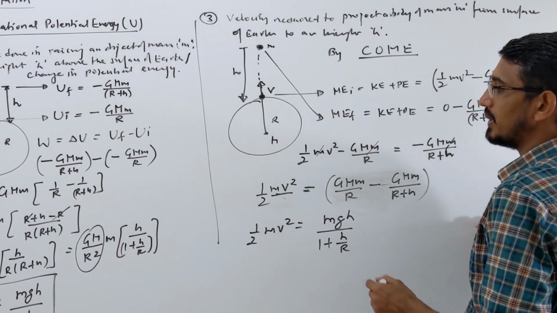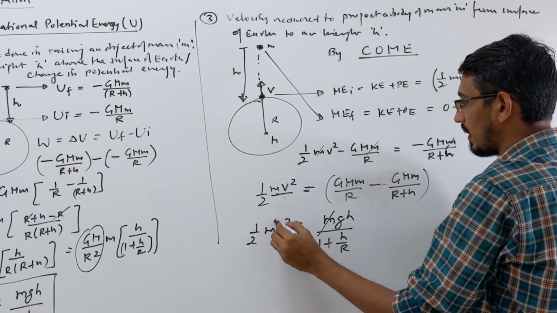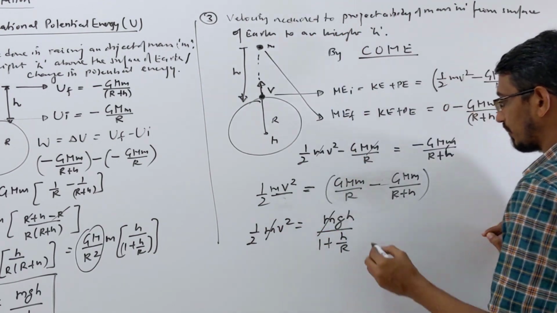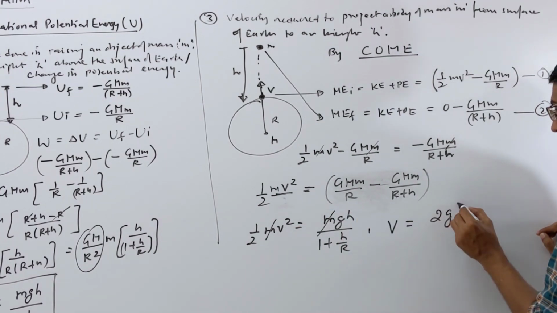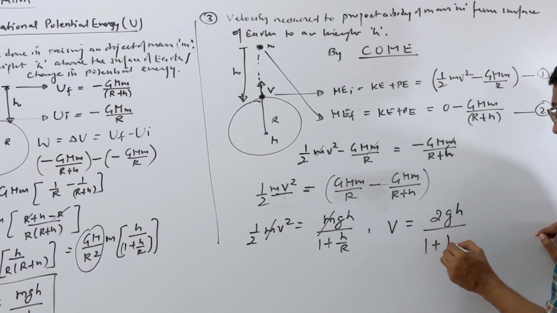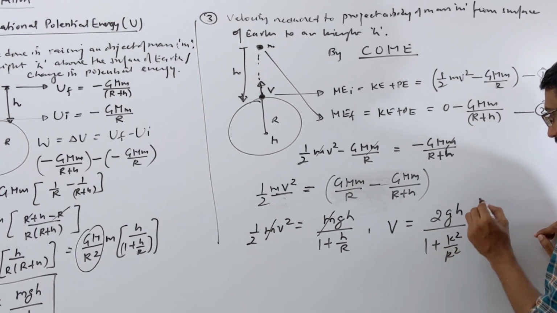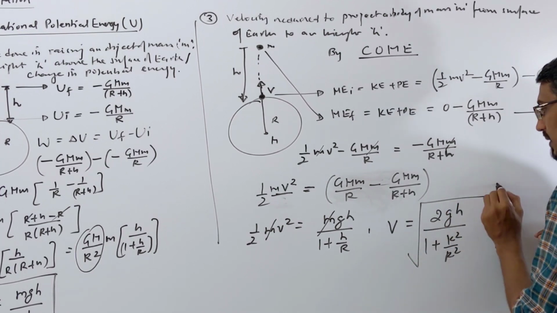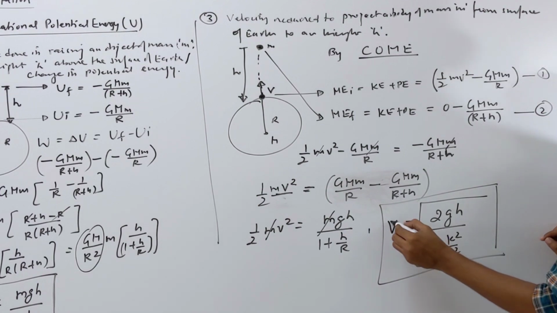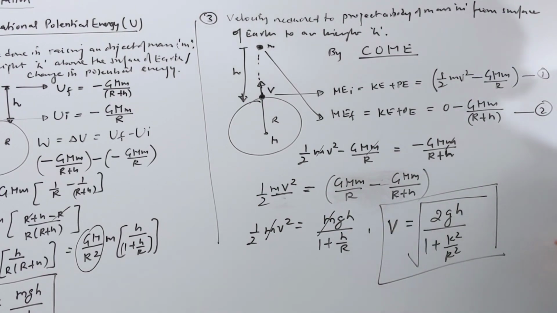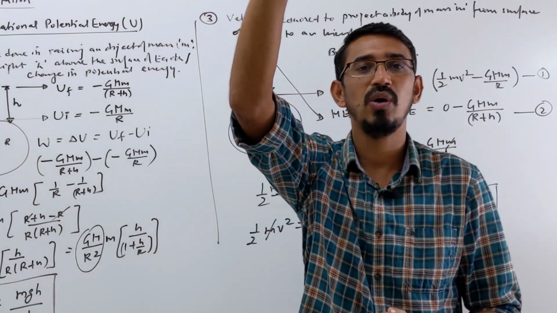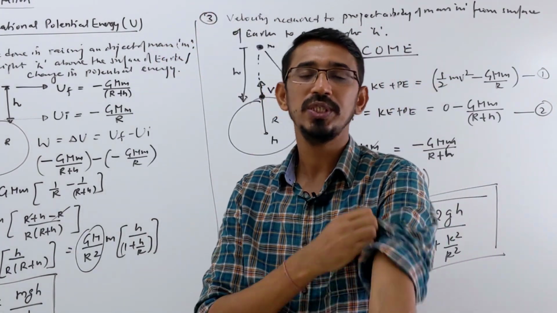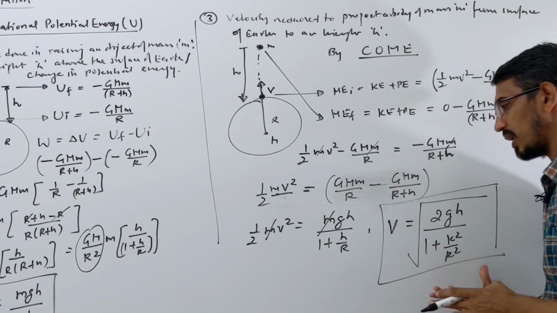Okay, so m you cancel now here. Then your velocity v comes simply root 2gh upon 1 plus h by r. This is the velocity required so that an object achieves a vertical height of h above the surface of the earth. So they also ask direct questions, and the formula can also be asked in the exam.